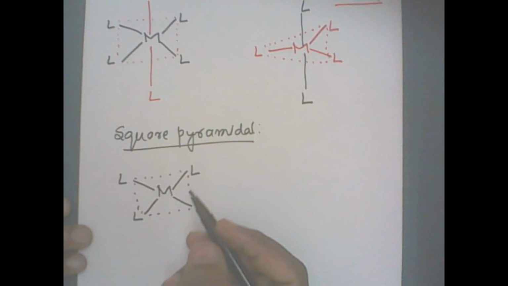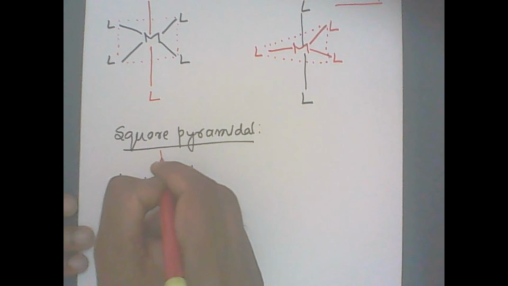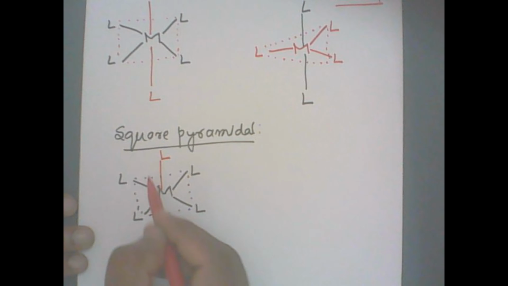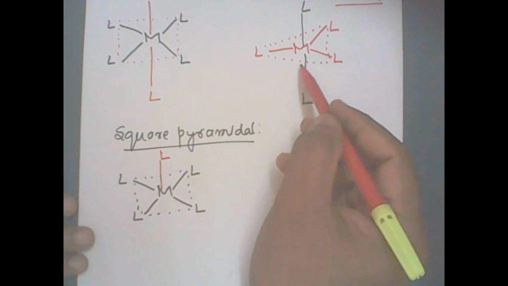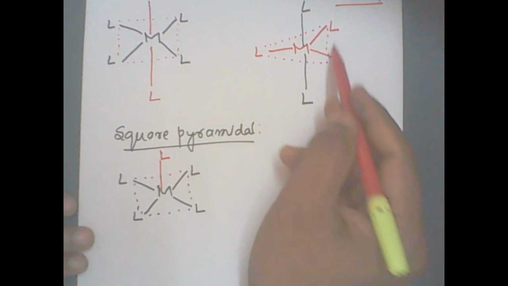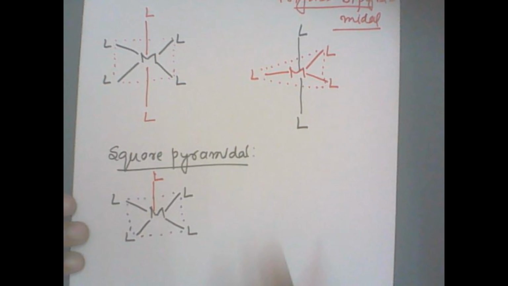For a pyramid there should be one more ligand, either above the plane or below the plane. Let me write it above the plane. When I join the corners of the base ligands with the remaining ligand, I get a pyramid shape. The base is a square, so it is a square pyramid. In trigonal bipyramidal, the base is triangular. Right?